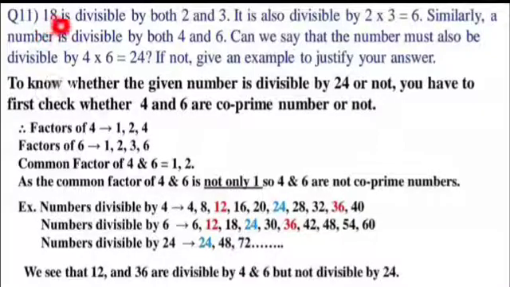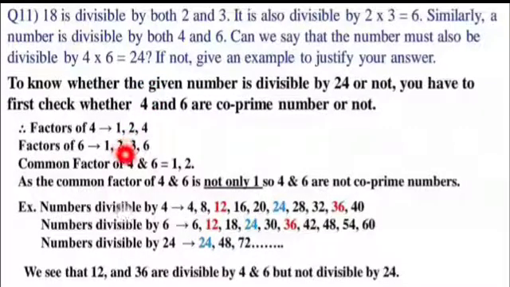See, 18 is divisible by 2, it is written. 18 is divisible by 3, it is written. And 2 and 3 are co-prime numbers, so the product 6 will also divide 18. Now let us find out whether 4 and 6 are co-prime or not. So the given number is divisible by 4 and 6. It is surely said in the question. Now whether it is divisible by 24, that will be assured when we prove that 4 and 6 are co-prime.